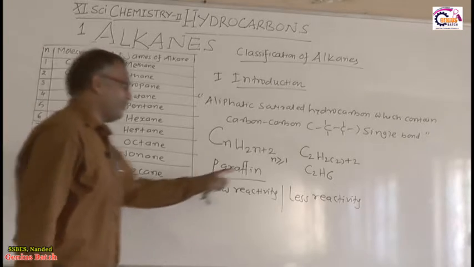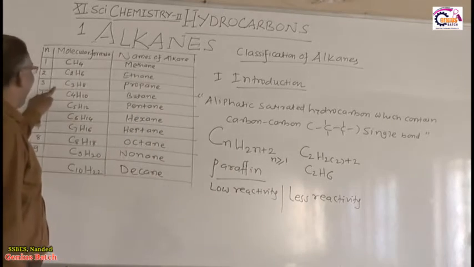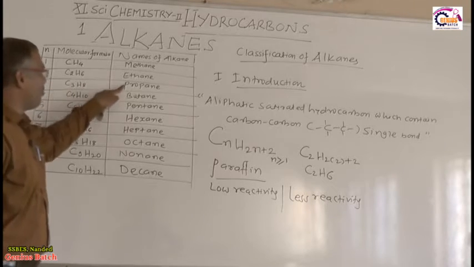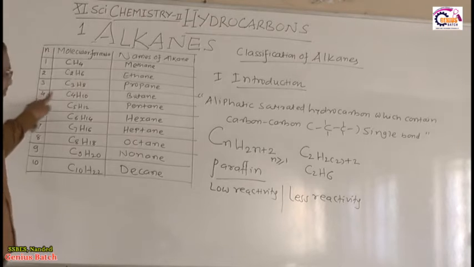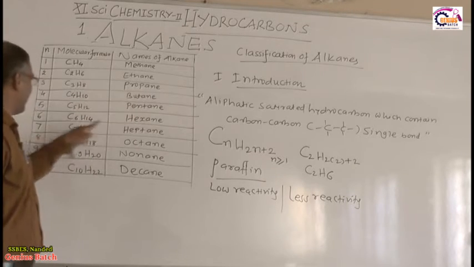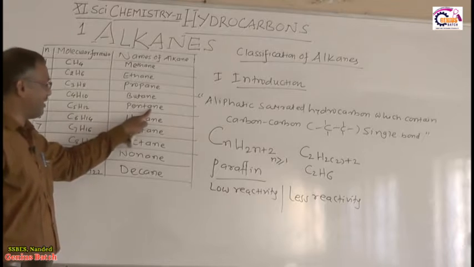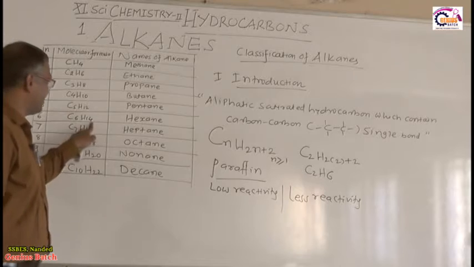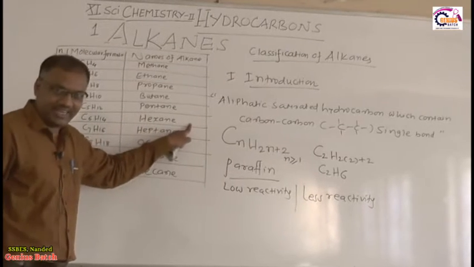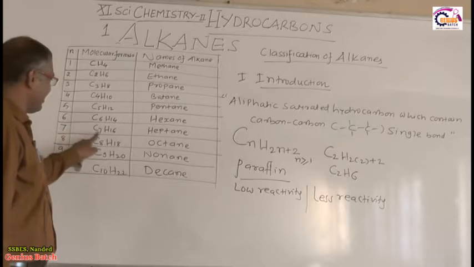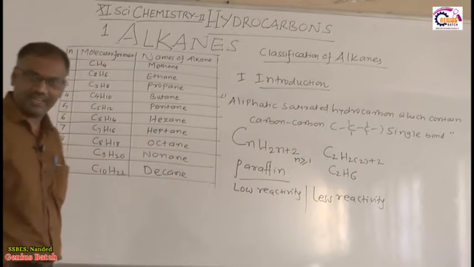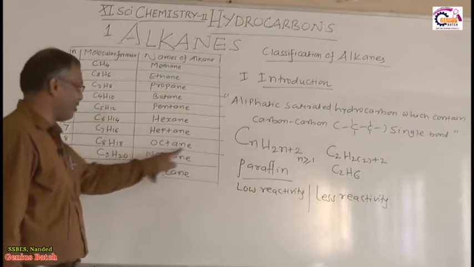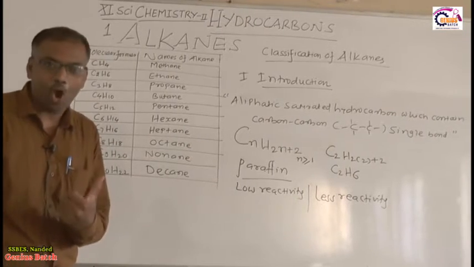Right? Okay. If we put n is equal to 3, we will have the molecular formula C3H8, that is propane. Then if n is equal to 4, then C4H10, butane. If n is equal to 5, C5H12, pentane. 5 carbon atoms are there. Then if n is equal to 6, C6H14, hexane. Then if n is equal to 7, C7H16, heptane. Then if n is equal to 8, C8H18 is the molecular formula. The name of the alkane is octane.